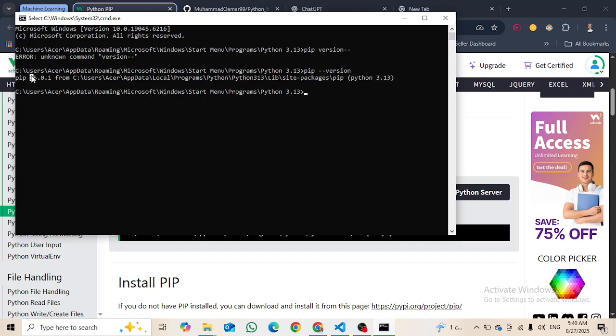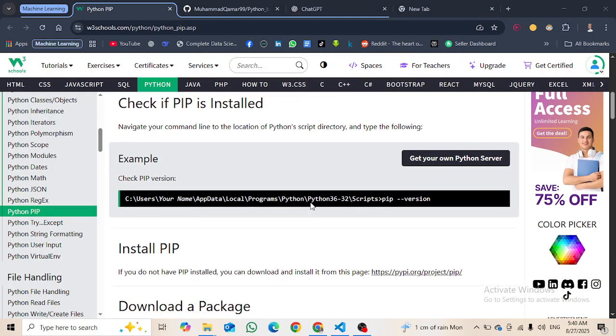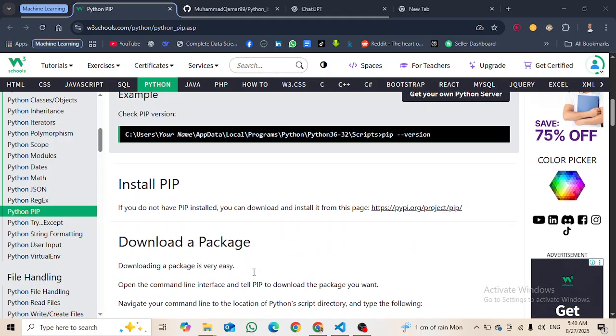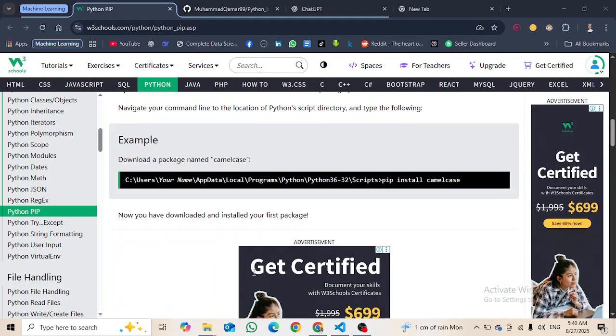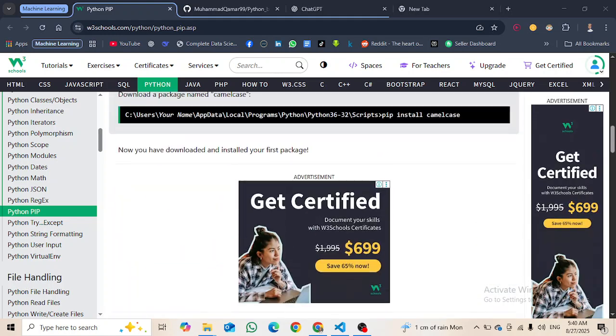And here you can see that our version is 25.01 from C. Okay, you can see that. So we have already installed it. Install pip: if you do not have pip installed, you can download and install it from this page. But we have already installed it, so we are not going to do this.